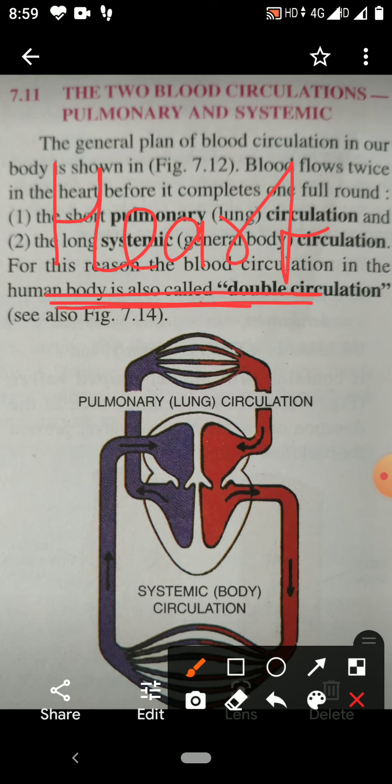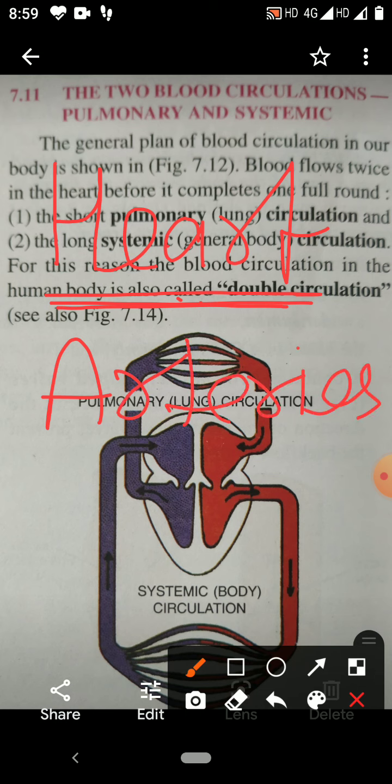There are blood vessels which carry the blood away from the heart. They are arteries. The blood vessels which bring the blood towards the heart or into the heart are veins.